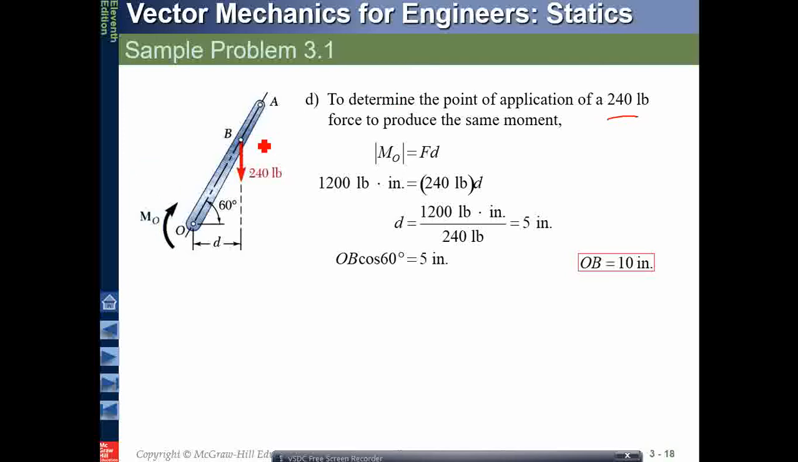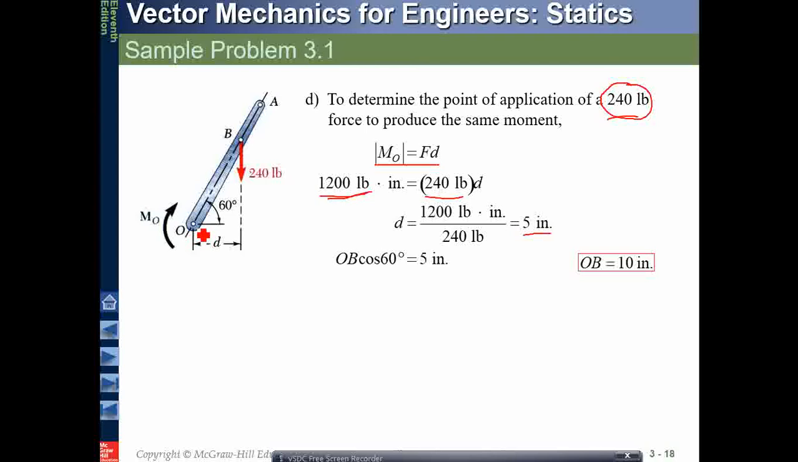So my point of application of the force will be on this line only. For the 240 lb force, what should be my distance? At which point should I place the 240 lb force so that I will produce the same moment? In that case, moment M naught equals Fd. So I'll put the same moment here, equals 240 lb, the force magnitude, times d. So we obtain d here, 5 inches.